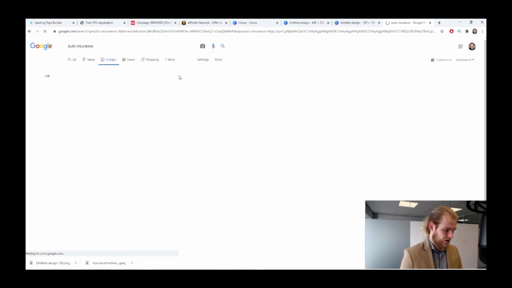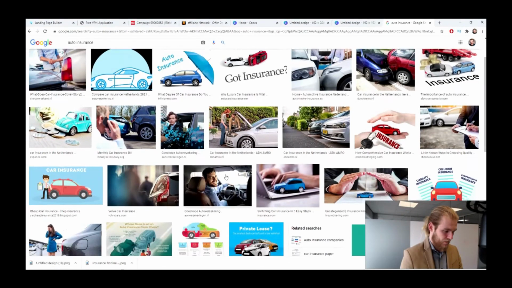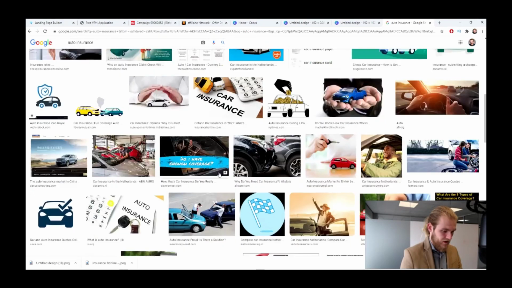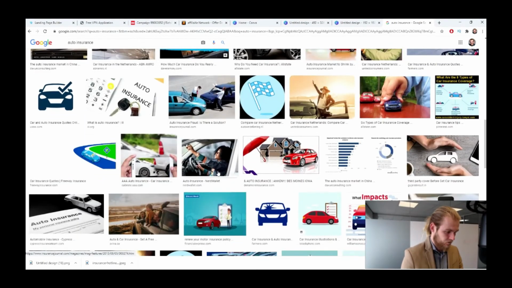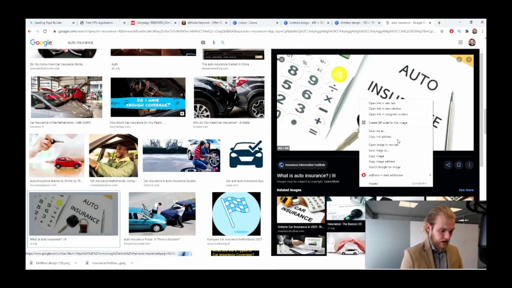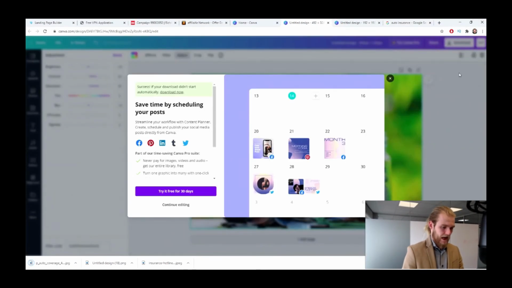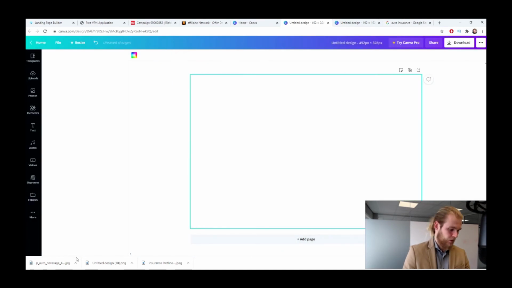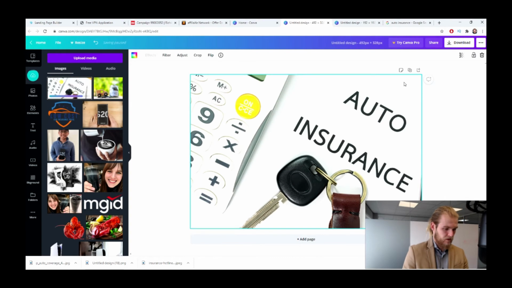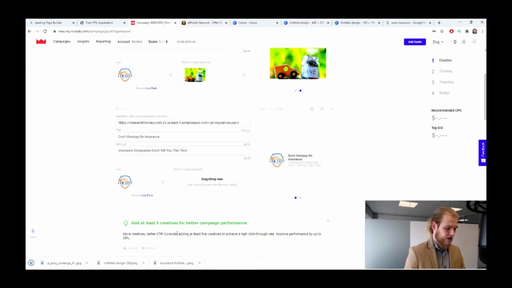Car insurance. All right, so let's do... let's see. Let's do this one just as an example. I don't really like this image too much, but let's use it as an example. And then we delete this, upload it to Canva. Perfect. All right.